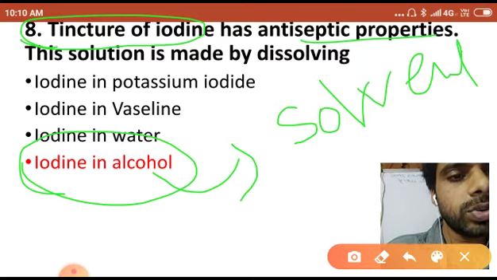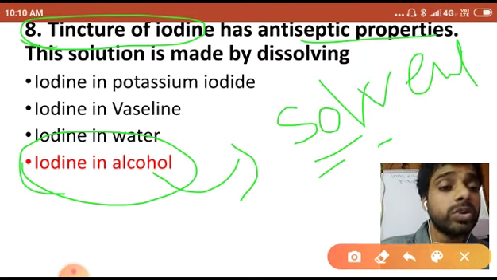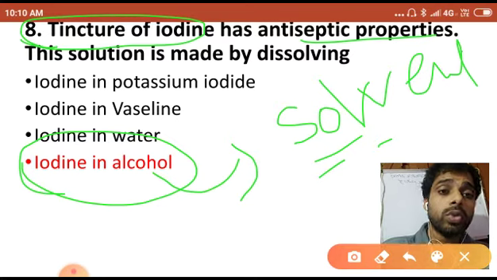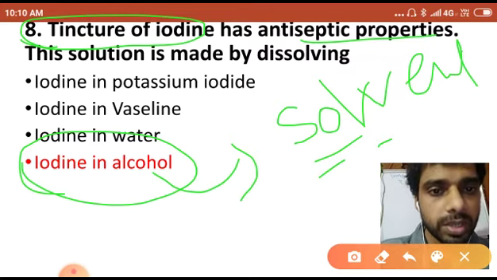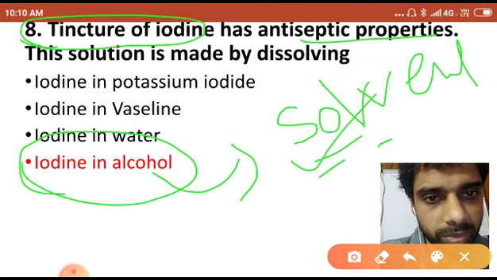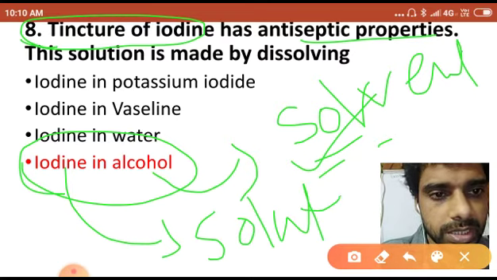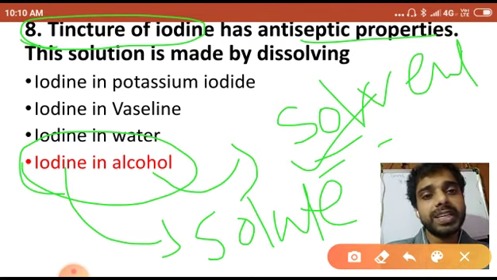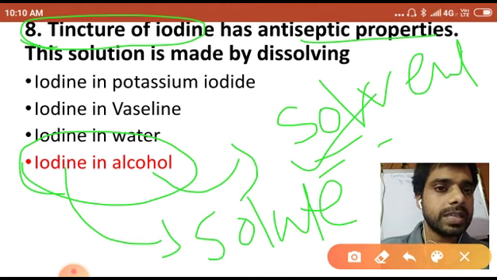Sometimes the question asks which one is solute and which one is solvent. You can say alcohol is the solvent and iodine is the solute. The correct answer is that the antiseptic solution is made by dissolving iodine in alcohol.